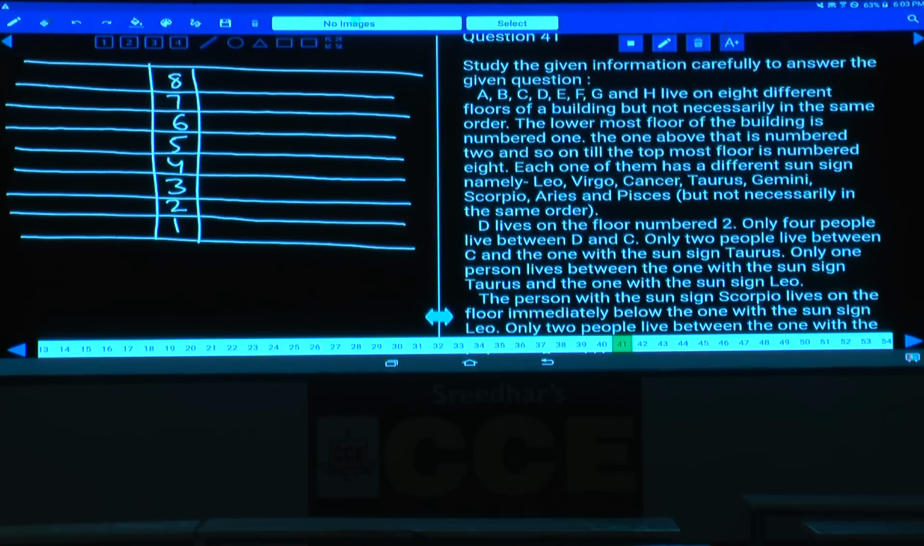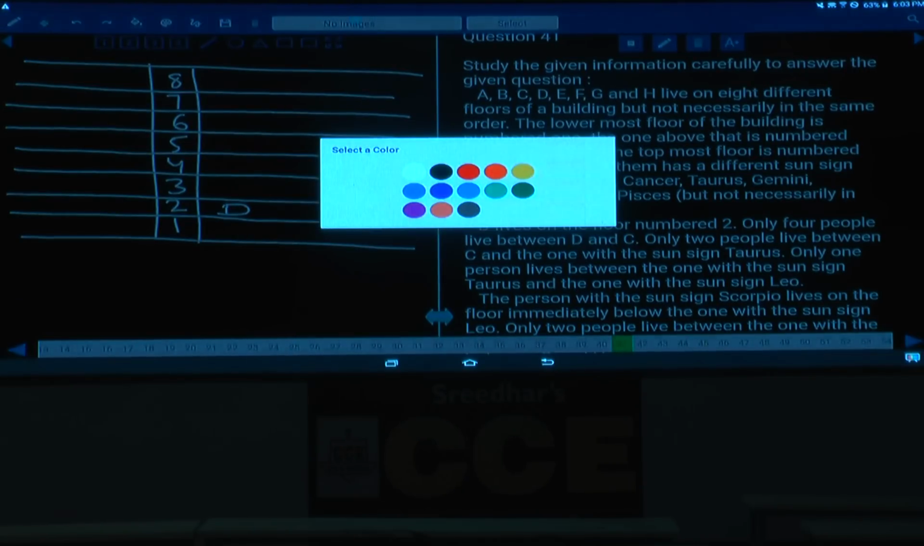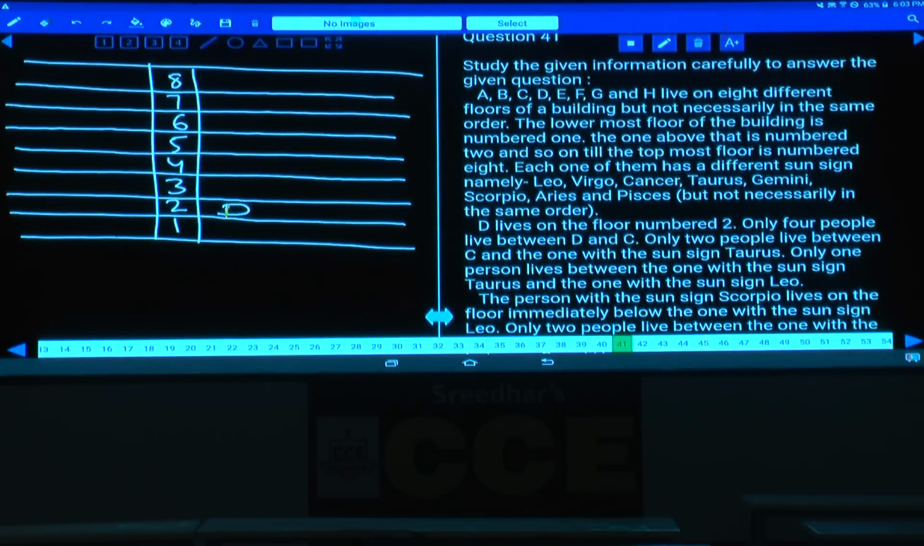D lives on floor number 2. Now D must be at this place. D lives on floor number 2. Clearly specified, D is living on floor number 2.